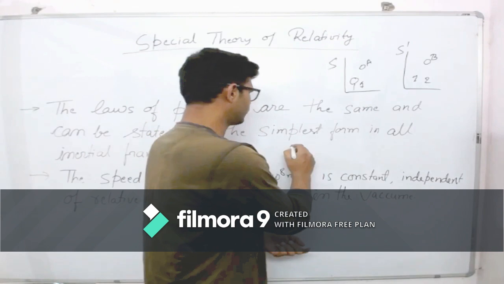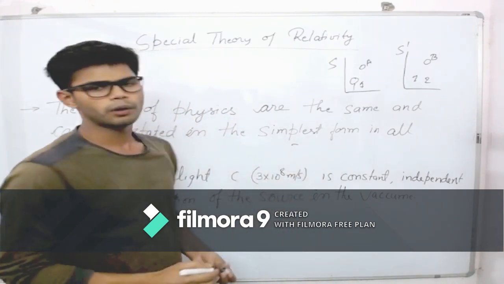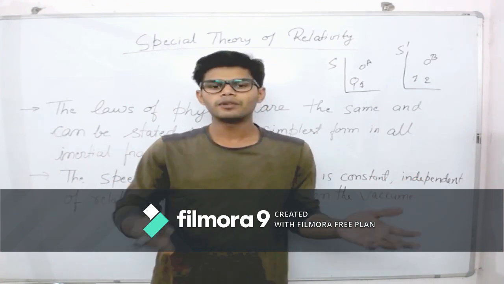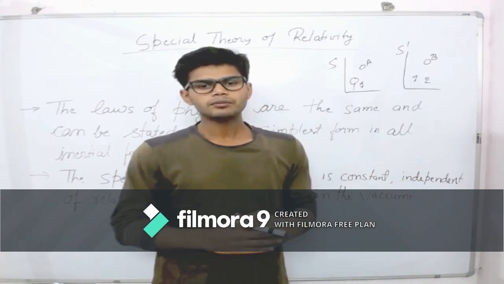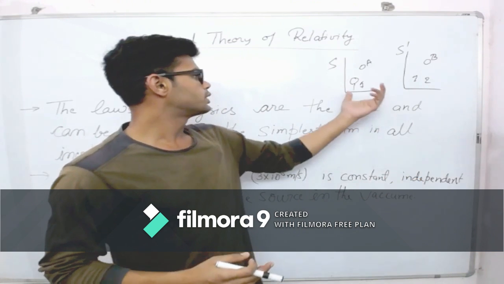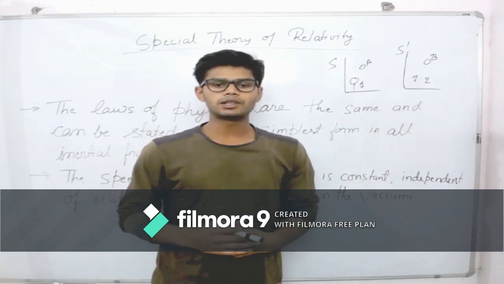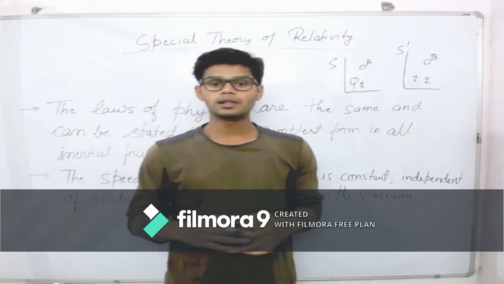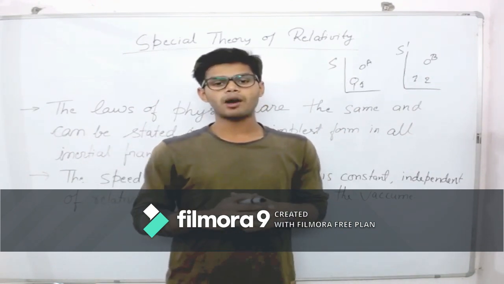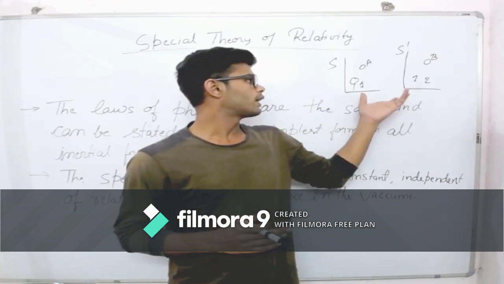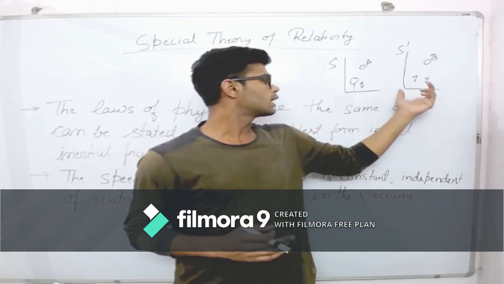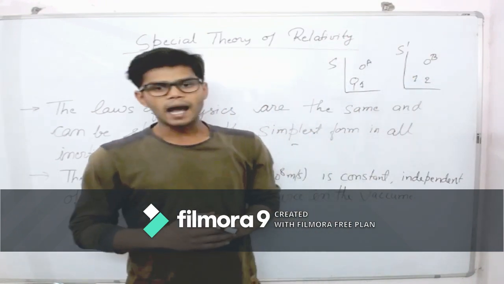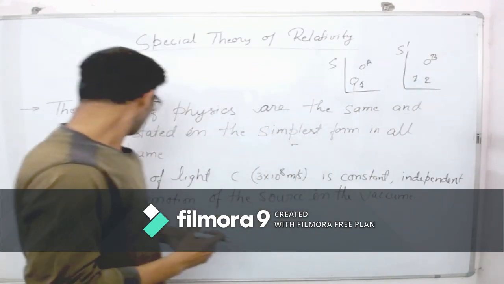We all know that the speed of light is 3 into 10 to the power 8 meter per second, a very high speed compared to what we encounter every day in our life. So these things have to be changed, and that we will see in the next lecture, where the Lorentz transformation equation will come into the picture and simplify the problem when we have to move to another frame at a speed comparable to the speed of light.